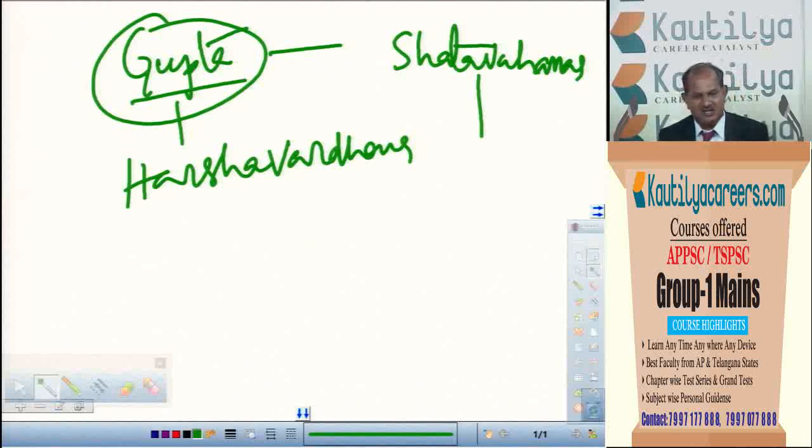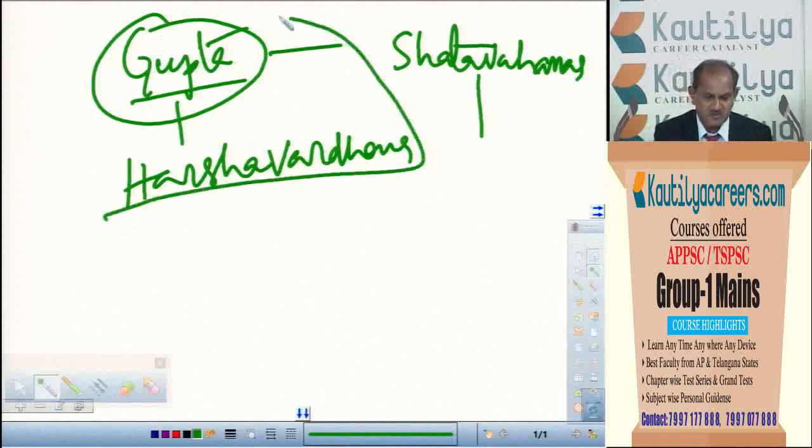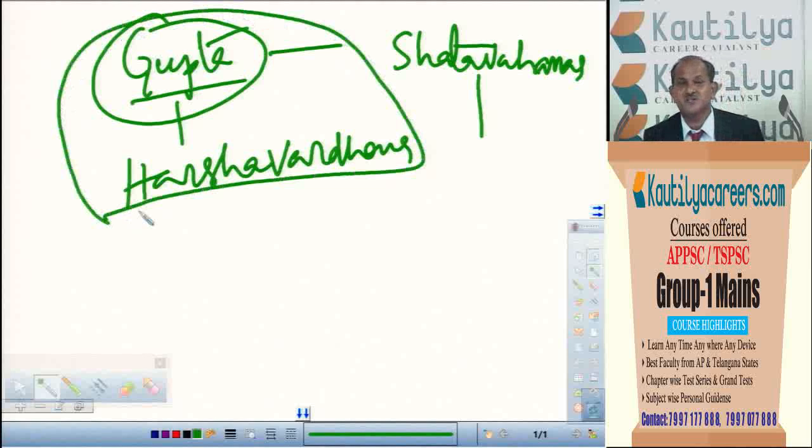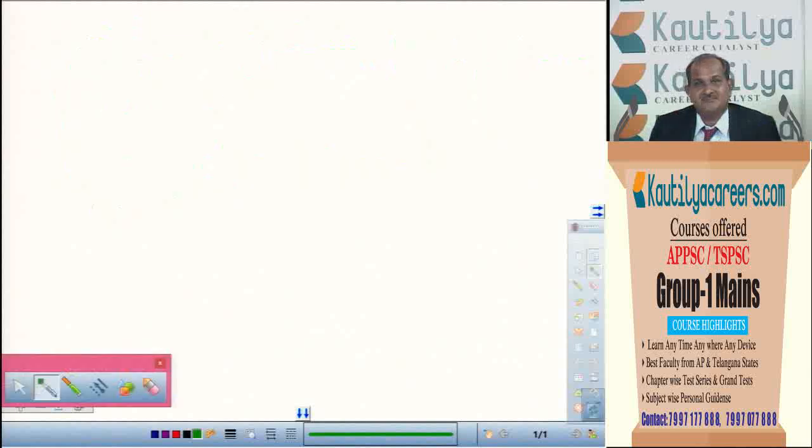Of course, all Indian rulers gave equal importance to all religions. What religions they followed did not matter to them. They gave equal importance to other religions, which means religious toleration that we saw in almost all Indian rulers. So here also, Harshavardhana, though he followed the Buddhist religion, gave importance to the Hindu religion also. After Harshavardhana, we can stop the ancient part of Indian history, from which the medieval period of Indian history starts.